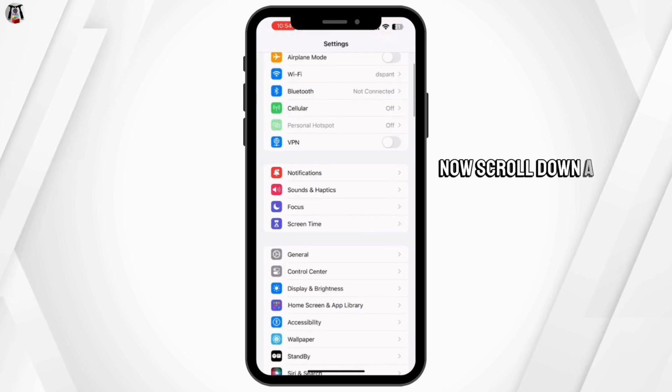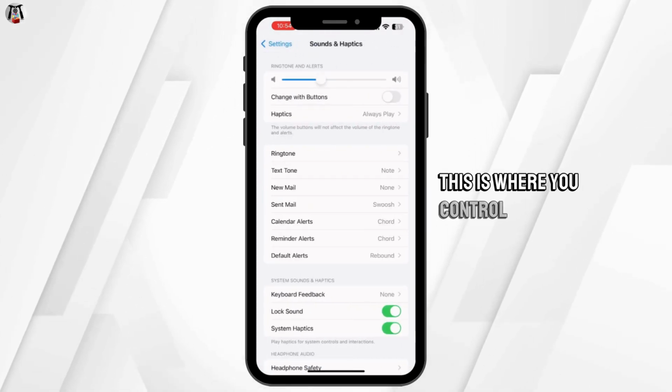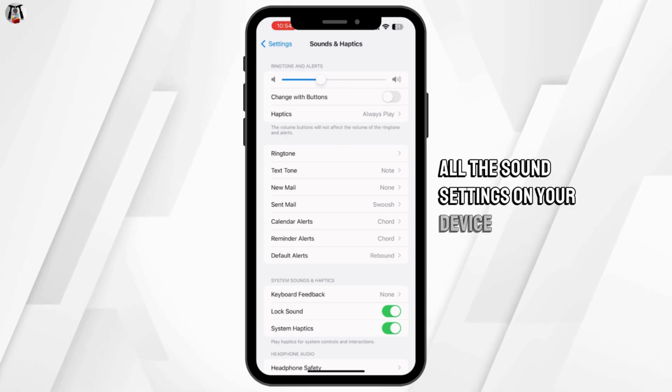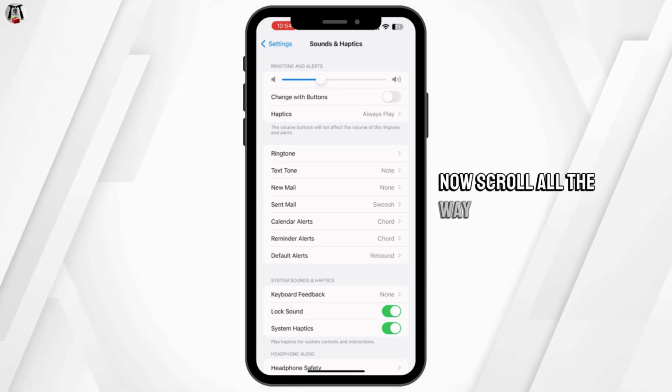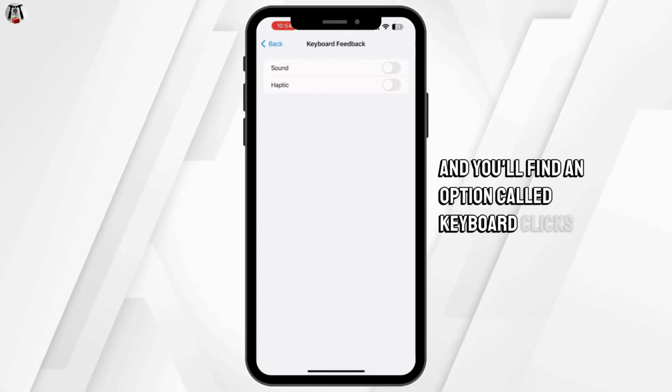Now, scroll down a bit and tap on Sounds and Haptics. This is where you control all the sound settings on your device. Now, scroll all the way to the bottom and you will find an option called Keyboard Clicks.